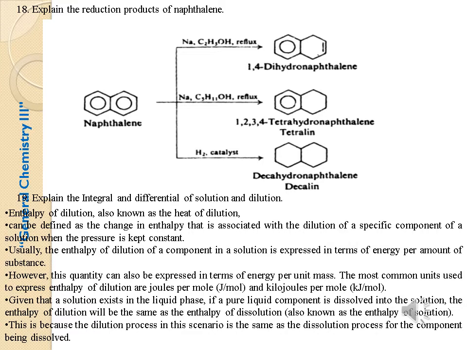18th question, explain the reduction products of naphthalene. Naphthalene reacts with sodium and alcohol. By the refluxing method, it produces 1,4-dihydronaphthalene. Naphthalene reacts with sodium and alcohol, refluxed, gives 1,2,3,4-tetrahydronaphthalene, that is tetralin. Naphthalene reacts with hydrogen and palladium, so the complete hydrogenation results in decahydronaphthalene, that is decalin.